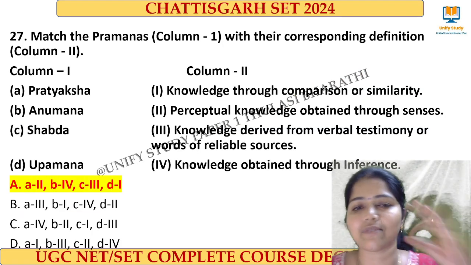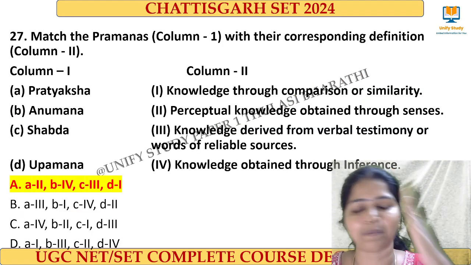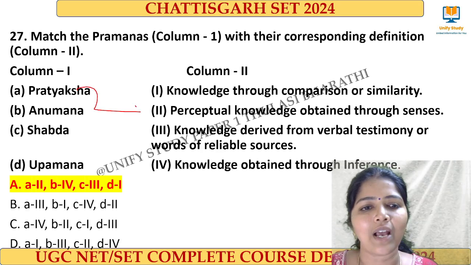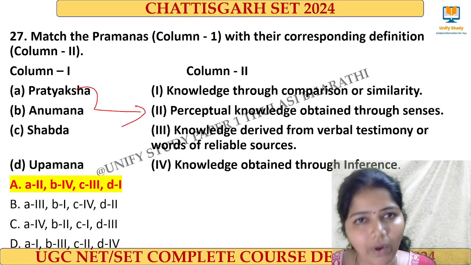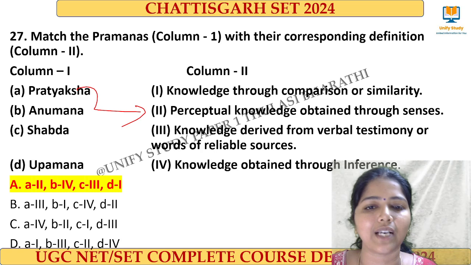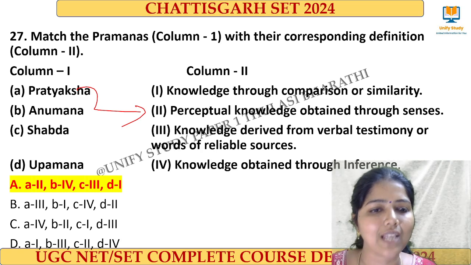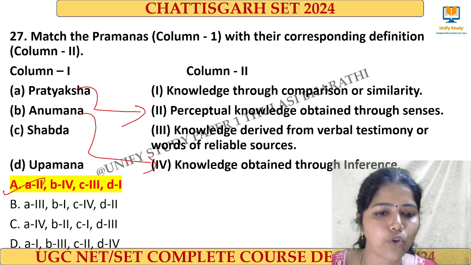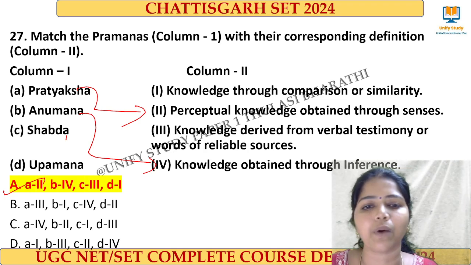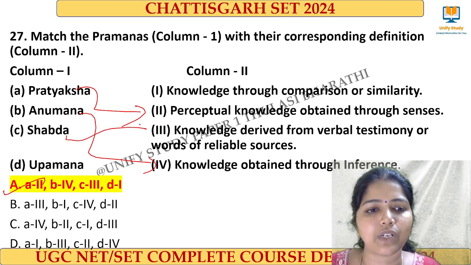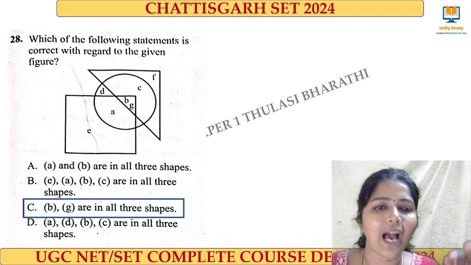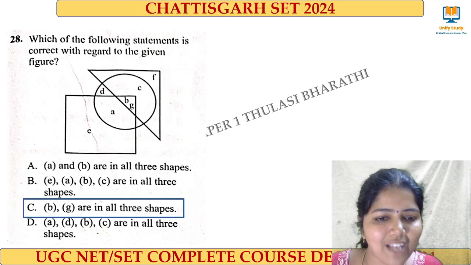Next one, Pramana, is a very easy question. Pratyaksh means what? Perception, right? Which we do through our senses. I hope you are getting more right answers. Please mark down your right answers. A2 is the right answer, and then Anumana is for inference. So A2, B4, C Shabda means through the words, trustworthy words we go, so C3, and D is for comparison. Very good.